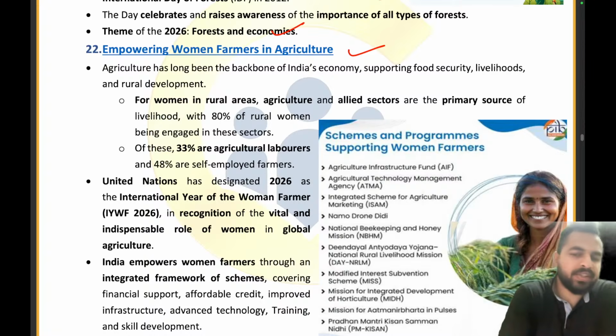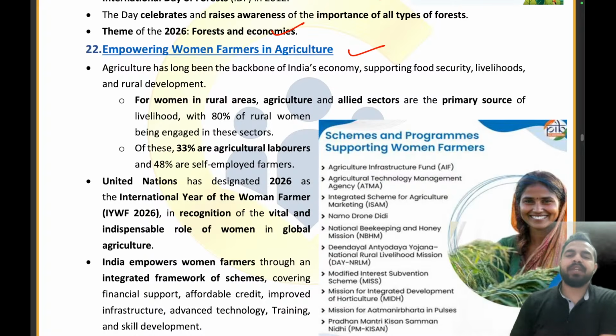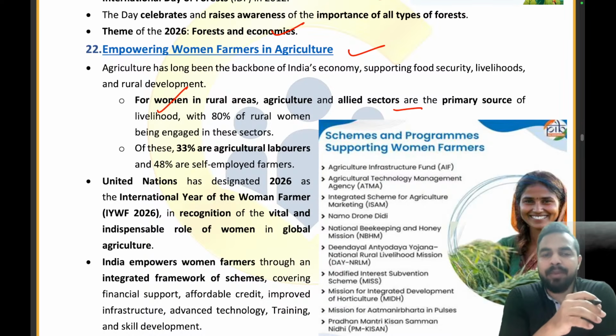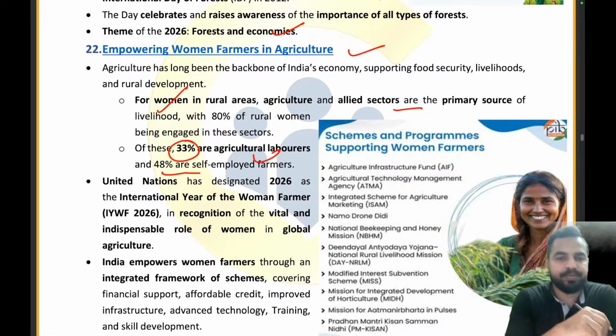Now moving ahead, empowering women in agriculture and farmers. We have already discussed empowering women farmers in agriculture, right? And we covered the Krishi Sakhi initiative where we are recognizing the role of women in this part. Agriculture has long been the backbone of India's economy. For women in rural areas, agriculture and allied sectors are the primary source of livelihood, with 80% of rural women engaged in these sectors. Out of these, 33% are agricultural laborers and 48% are self-employed farmers.